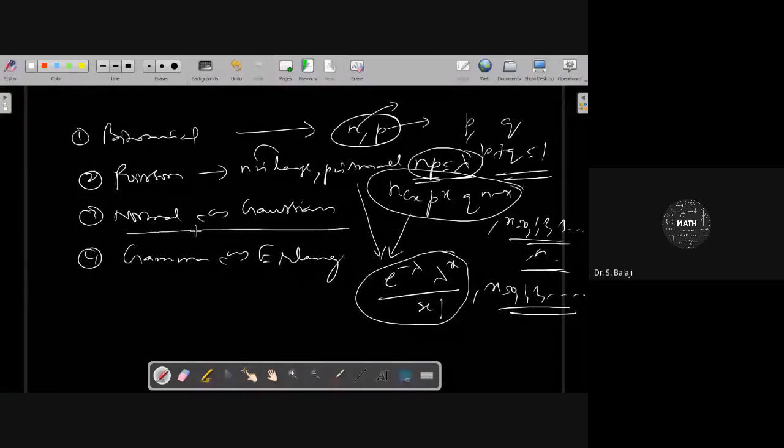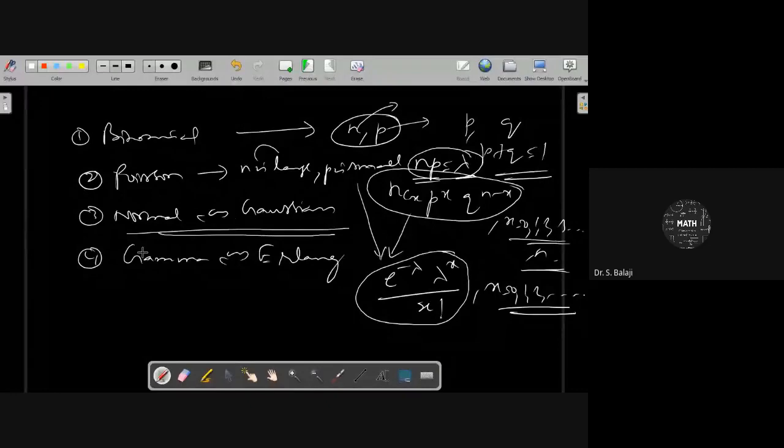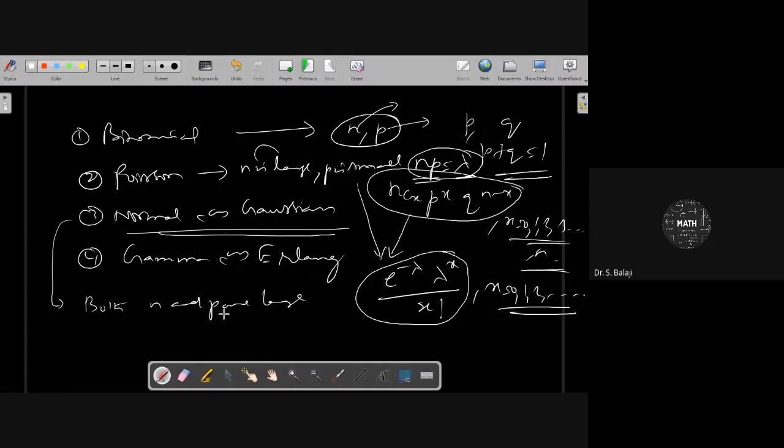Similarly, for the normal or Gaussian distribution, you consider the case when both n and p are large, that is, neither p nor q is small. Both p and q are of that type of comparable conditions. Then you get the normal or Gaussian distribution.